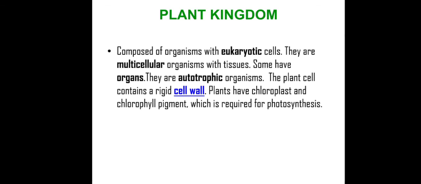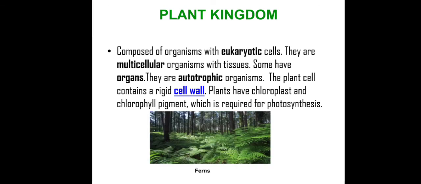Plants contain a photosynthetic pigment called chlorophyll present in their plastids, and they produce food with the help of the sun. They have different organs for reproduction, support, and photosynthesis. A very common example is ferns. They have chlorophyll in them, they grow very fast, and they make their own food.